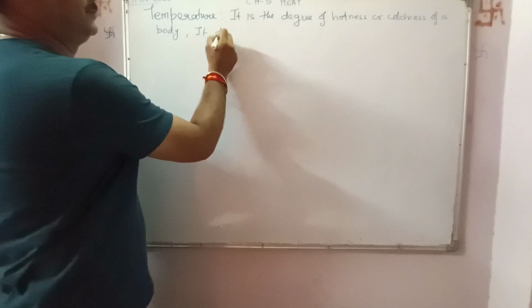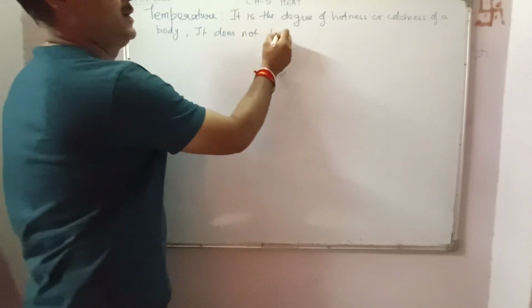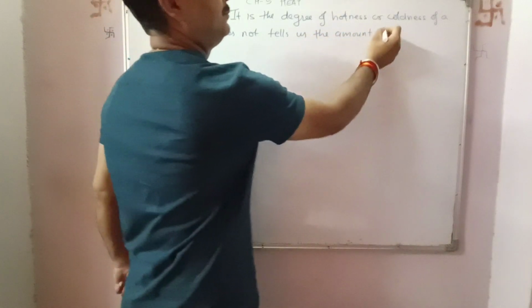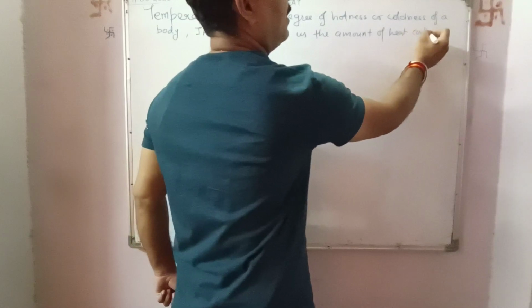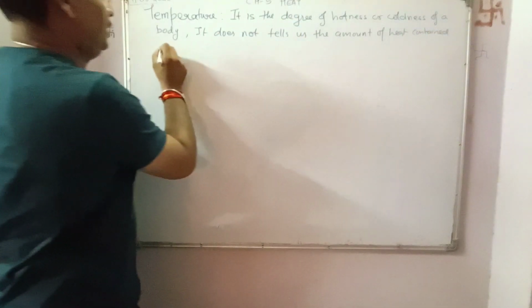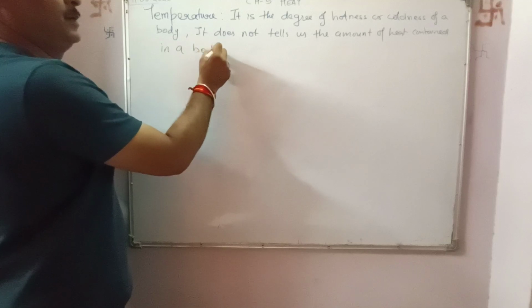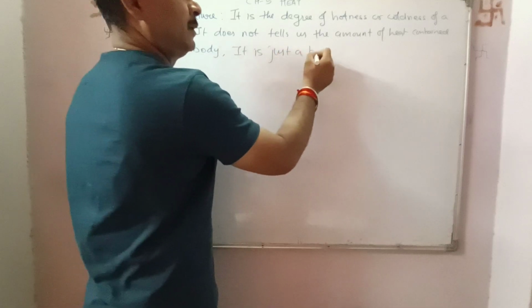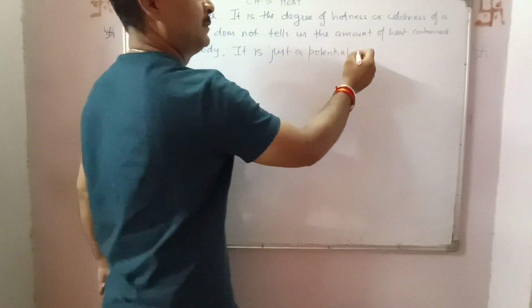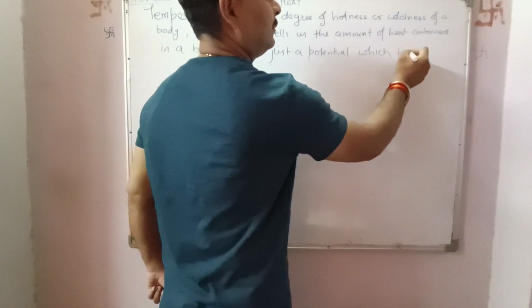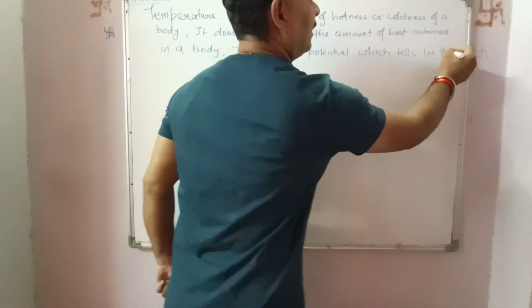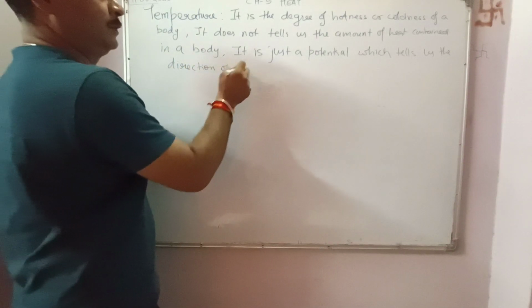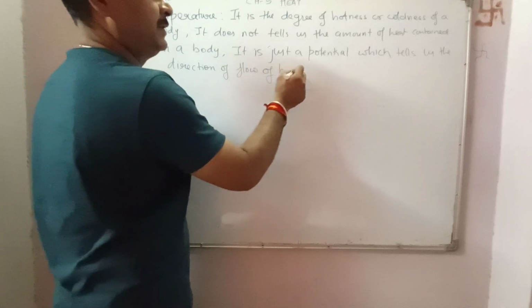It does not tell us the amount of heat contained in a body. It is just a potential which tells us the direction of flow of heat.